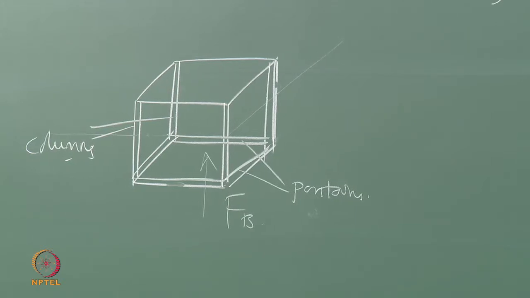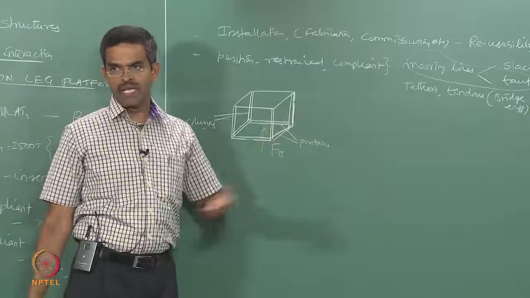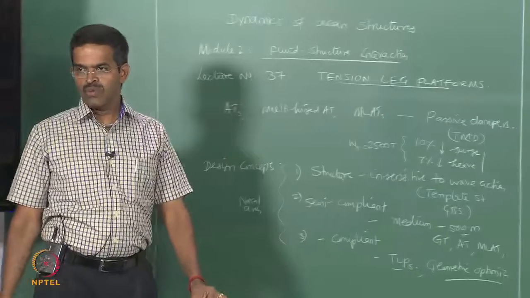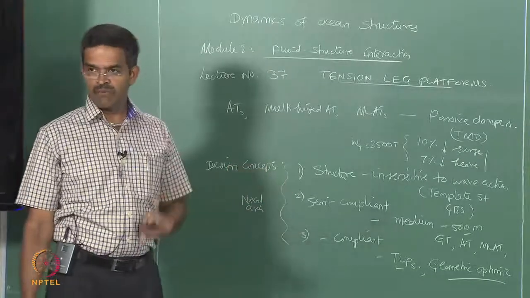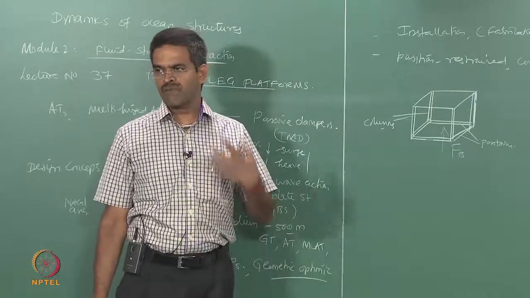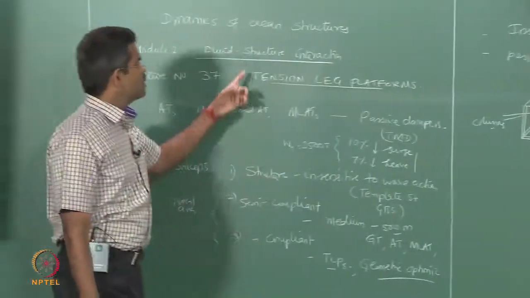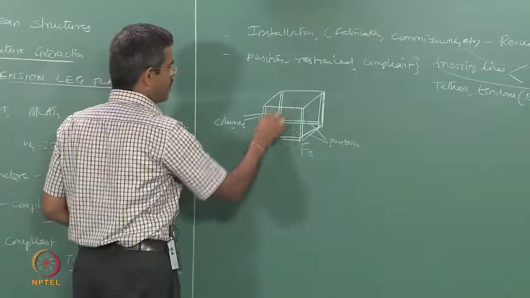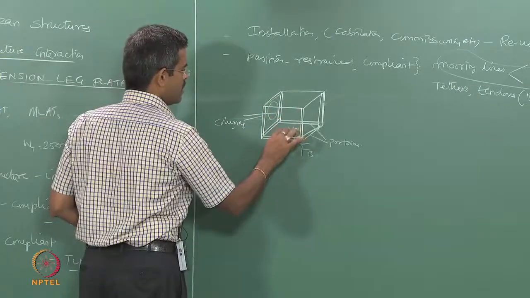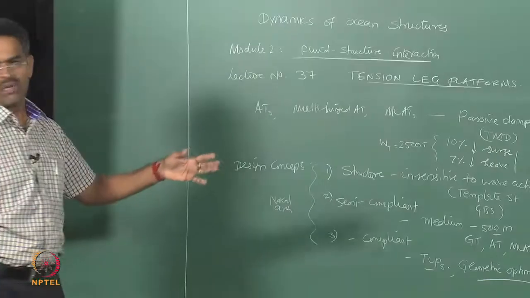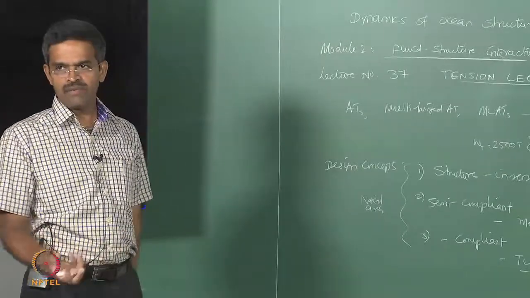And we know that the moment you allow the member to remain transparent to waves, as we already saw in fluid structure interaction in the earlier lectures of this module, when the wave passes through, if the obstruction caused by the member is minimum, then the force exerted on the member is minimum. If the wave is obstructed by the member, it causes a lot of secondary force like diffraction, radiation, etc. We saw them in detail in the earlier FSI lectures. So with that idea in mind, people said, okay, between the columns and the pontoon, let this area remain hollow, let the wave pass through. Then the forces on these members are minimum. That idea was conceived, it is very easy.